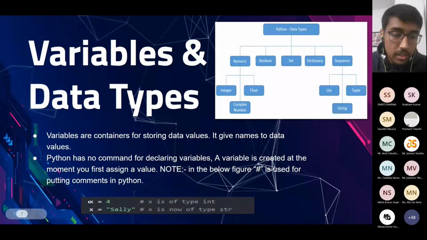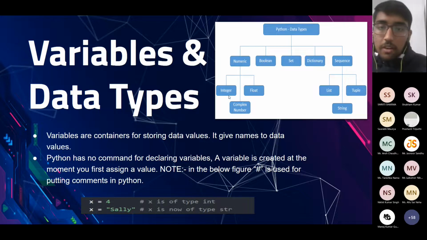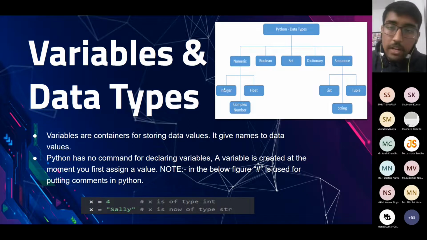So here below, if we have to store value 4 in x, then x works as a variable and the type of the variable is int. And if we store a string named Sally in x, x will be a variable of data type str. Str is string. We will cover all these data types one by one.